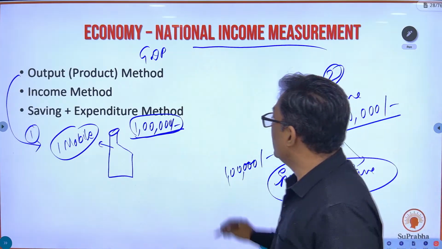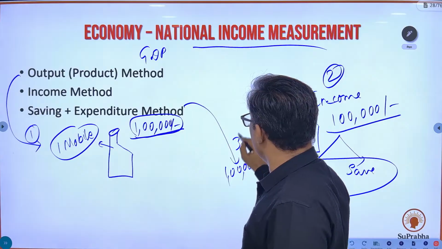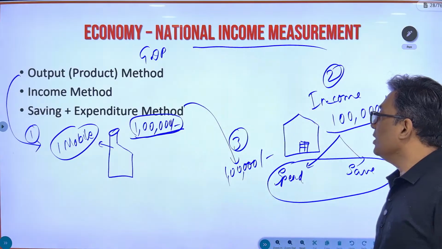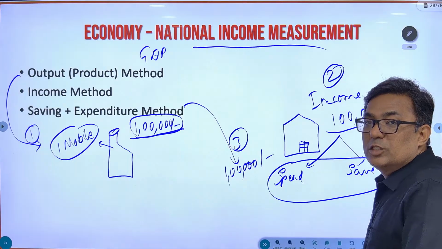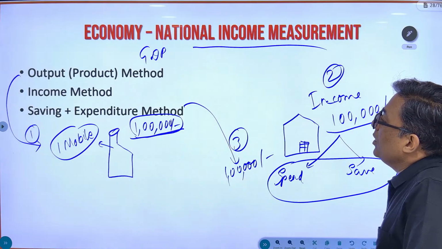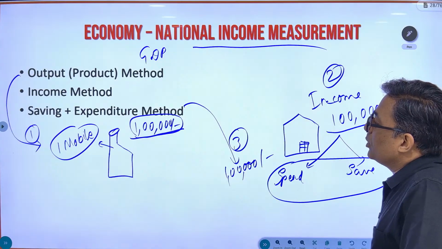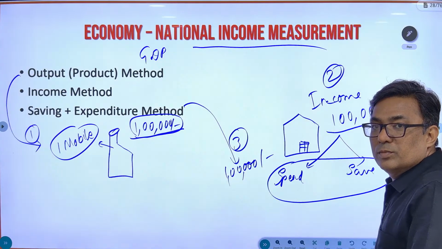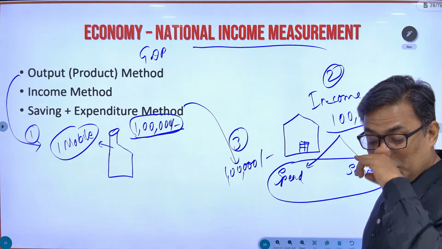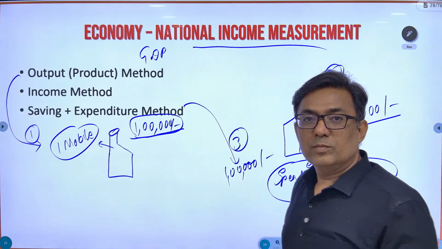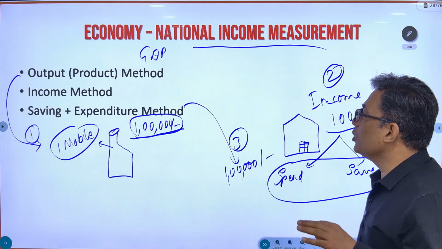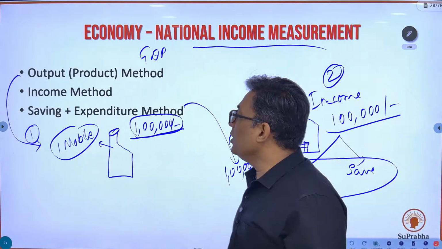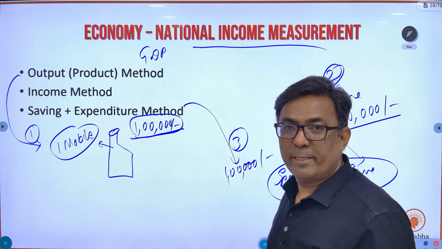So this comes to the third method of measuring the GDP of the country, that is 1 lakh rupees again. So you have got three methods to measure the GDP of the country: output method, income method, and saving plus expenditure method. Is this understood? Yes. So there are three methods. Okay, you need to know this. There are three methods to measure the GDP of the country: output, income, and saving plus expenditure.